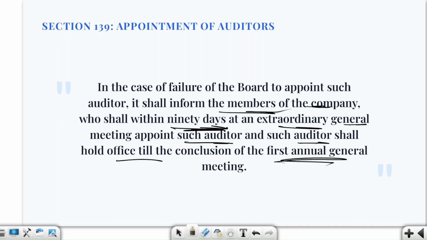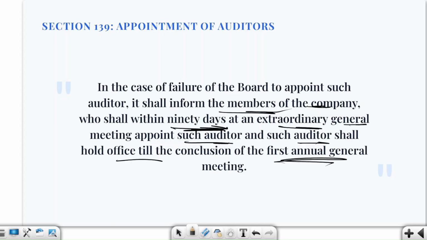Fine. So here this is your proper cycle that you have to understand. So I hope now this is clear that board has 30 days to choose the first auditor. If it says that okay, I forgot to do the same, then we will say that okay, fine, give us 90 days and we will choose one in EGM, and he will be an auditor till the first meeting of AGM. Okay, for conclusion of first meeting of AGM.